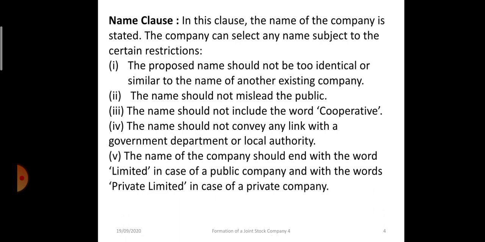The name of the company should end with the word limited, because the members of a joint stock company have limited liability. In case of a public company, only the word limited is used at the end, and in case of private companies, the term private limited will be used.